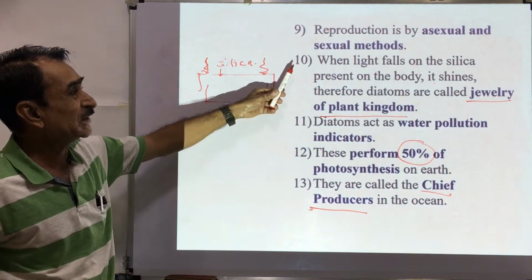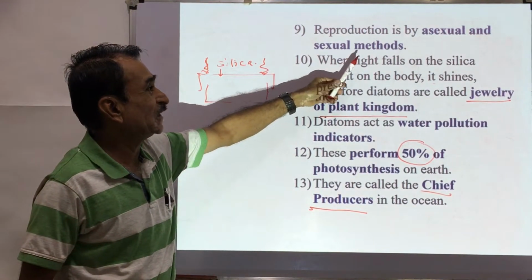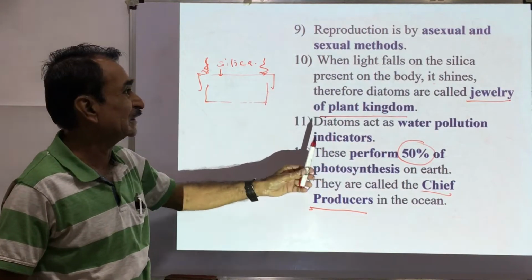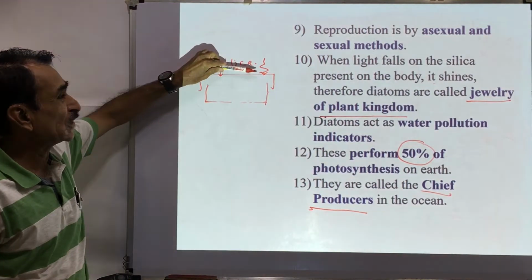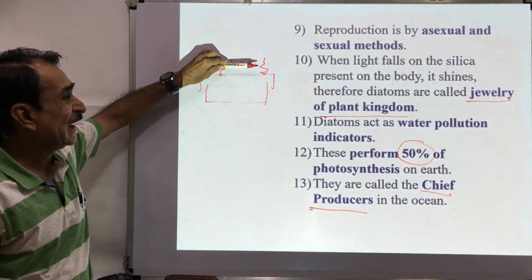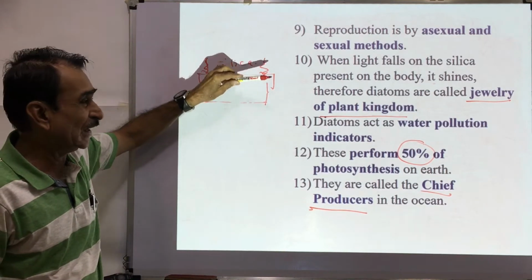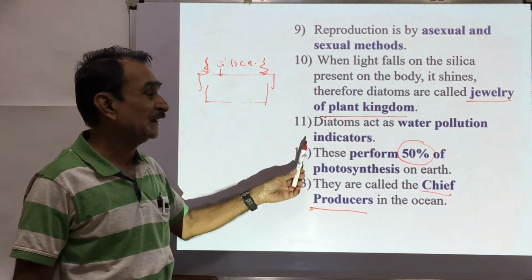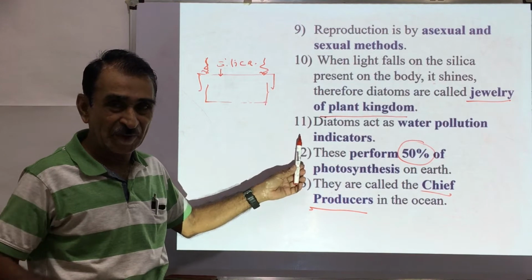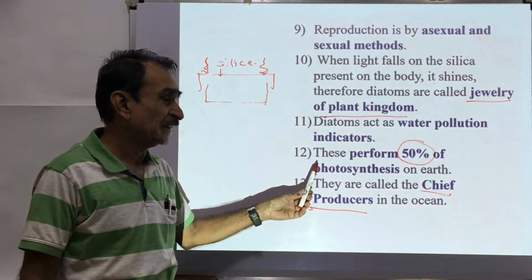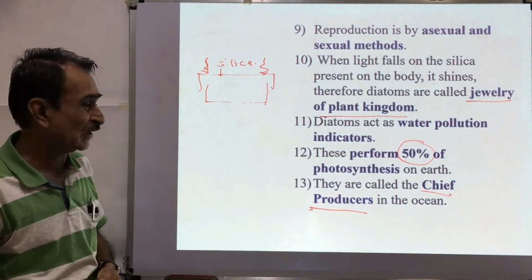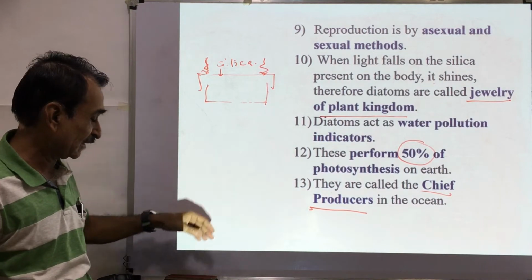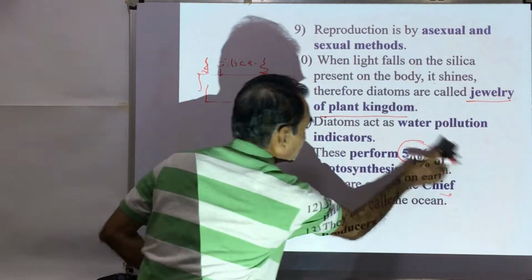In case of diatoms, reproduction is by asexual as well as sexual methods. When light falls on the silica, this shines, and that's why diatoms are called the jewelry of the plant kingdom. These are water pollution indicators. When more pollution, more diatoms. They perform 50% of the photosynthesis on the earth, and that's why these are the chief producers.